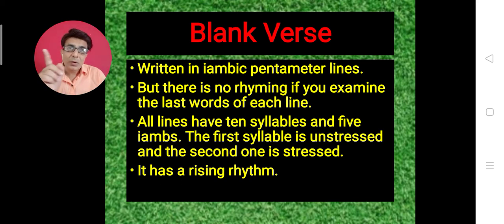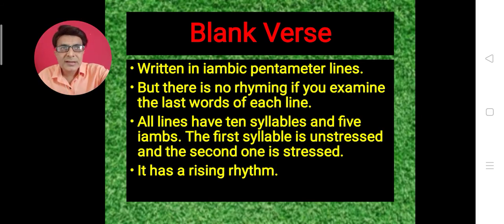But all these lines in the poem do not rhyme with one another. So meter is there but rhyme is missing. Such a pattern is known as blank verse, and because iambic pentameter lines are there, it has a rising rhythm. Why? Because the first syllable is unstressed, the second one is stressed, unstressed, stressed, unstressed, stressed. This is how it goes.